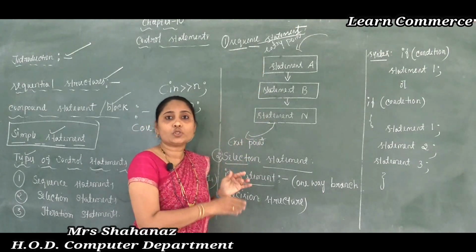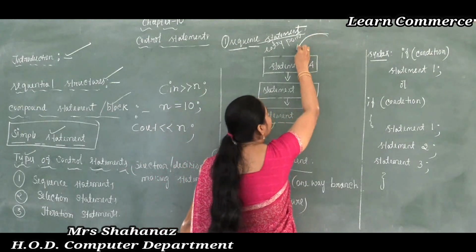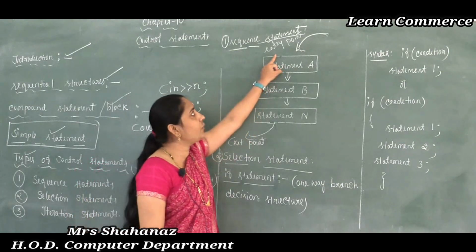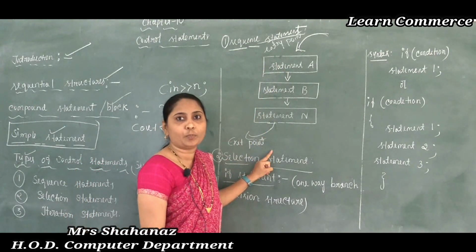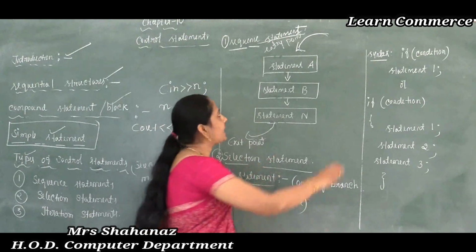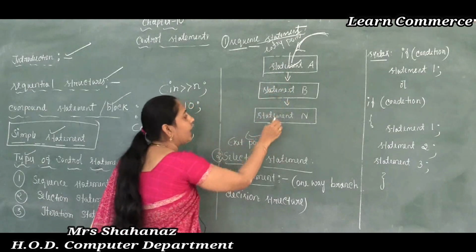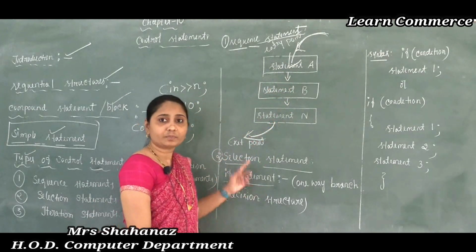How are we going to make the entry into the program? This is the entry point of the program. So there is always only one entry point into the structure and one exit point from this structure. The entry is made from this point, one by one, and after completing the program it exits from the program.